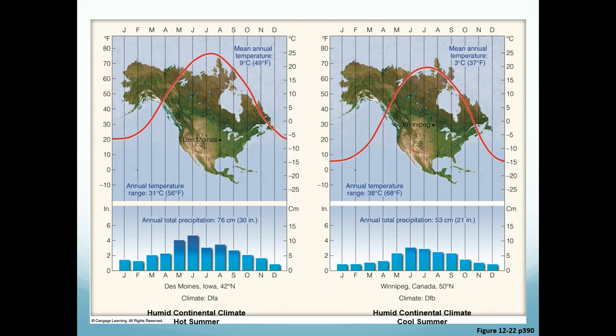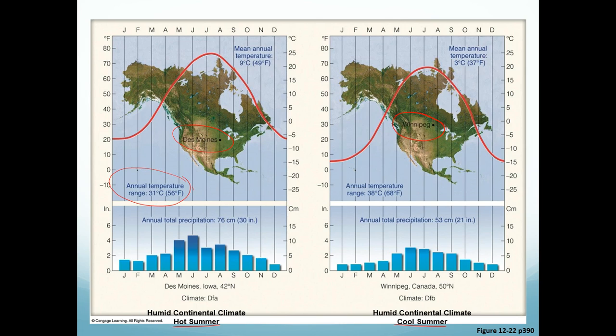Here are some examples of Group D climates. You have Des Moines, Iowa, which would be a humid continental with hot summers. And then on the right, we have Winnipeg in Canada, which would be humid continental with cool summers. Really, the biggest difference is the temperature range. The mean annual temperature in Des Moines is 49 Fahrenheit, whereas Winnipeg is 37. Quite a difference in temperature.